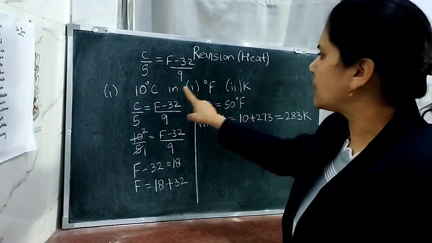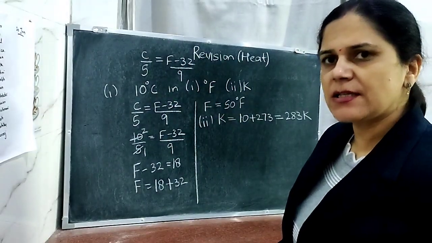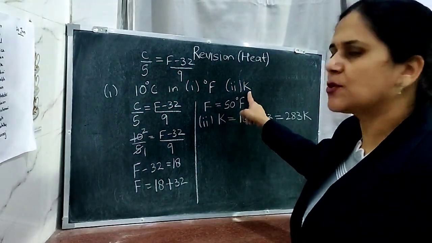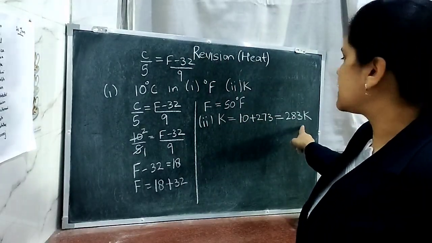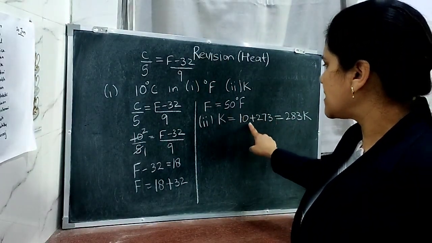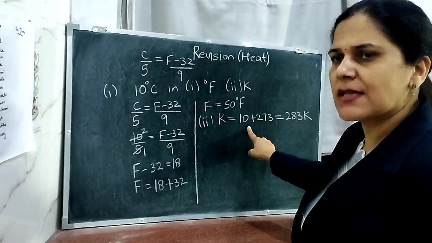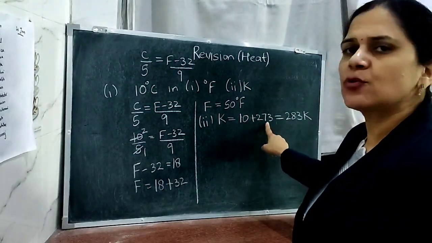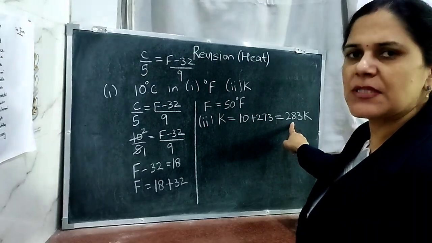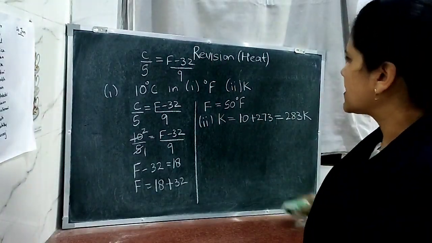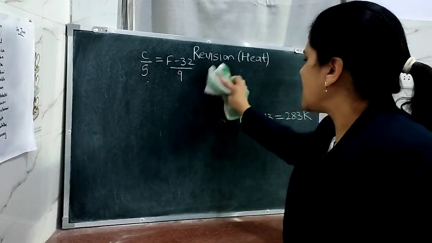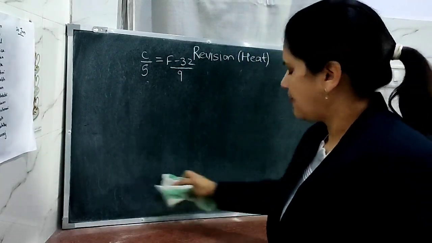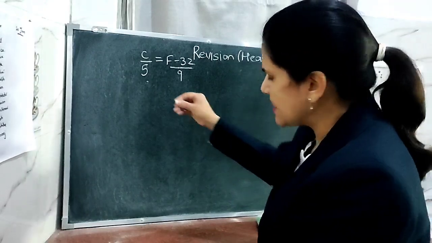If you have to convert the same temperature, given in degrees Celsius, into Kelvin, in the Kelvin scale you need not write the degree sign. Whatever the temperature given in the Celsius scale, to that temperature you add 273. That will be changed into the Kelvin scale. Now, the same formula we have to use in changing from Fahrenheit to Celsius.